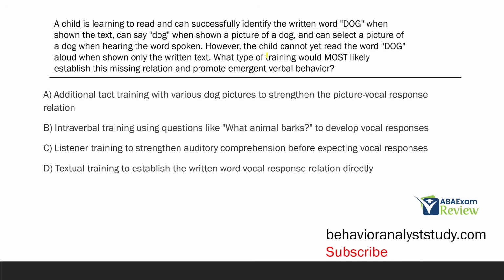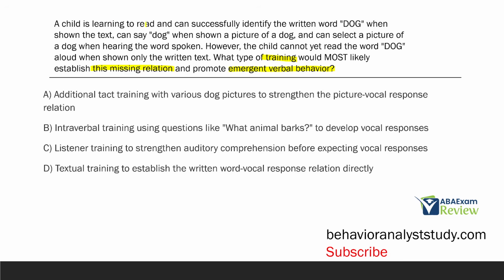All right, a lot going on in this question, but we're not going to panic. We're just going to attack the question itself. So first, it's asking about a training that's going to, one, establish a missing relation, and two, promote this emergent verbal behavior. So let's start with the missing relation. What relation is missing?